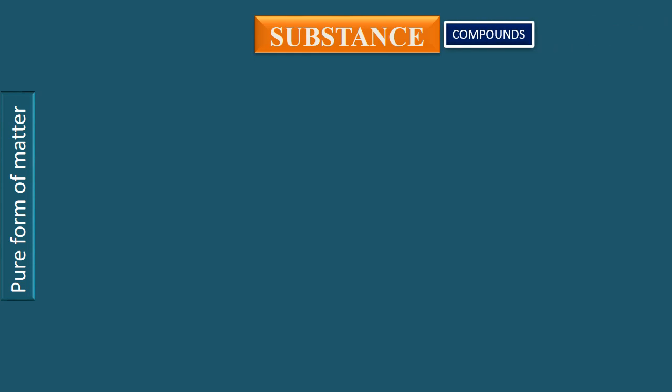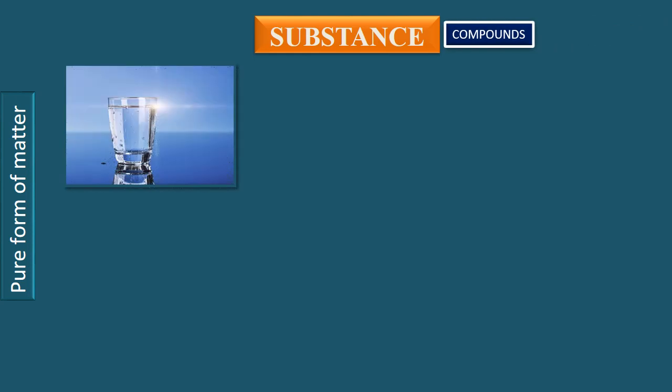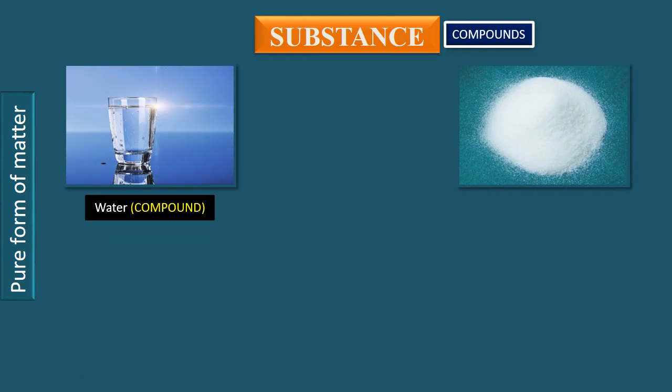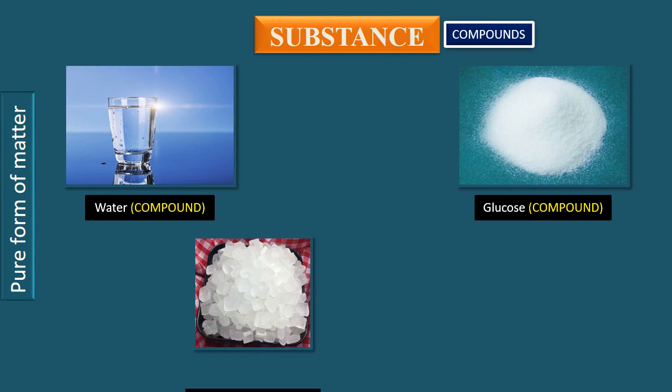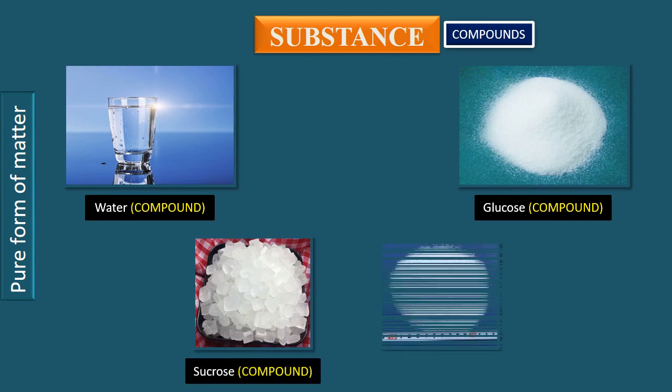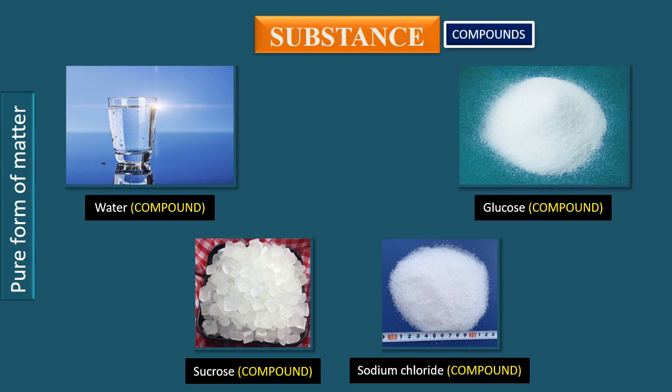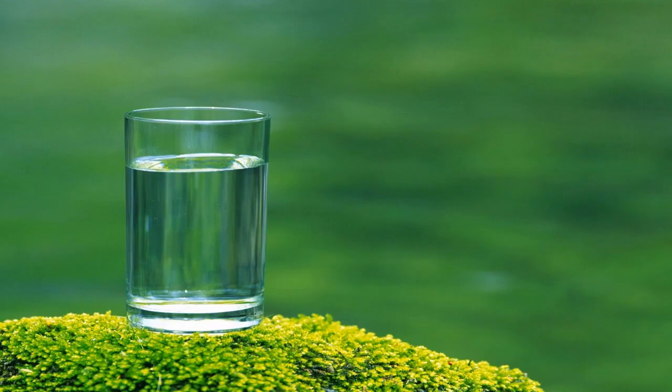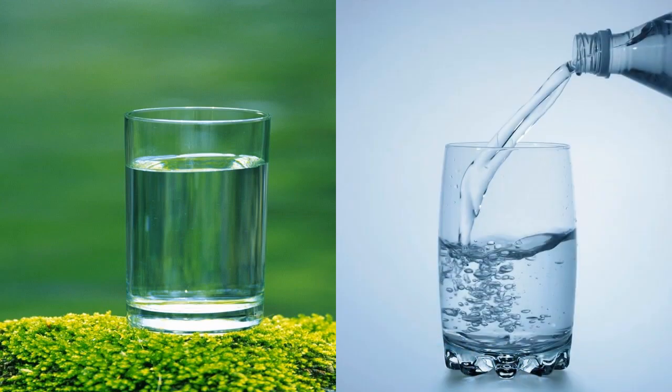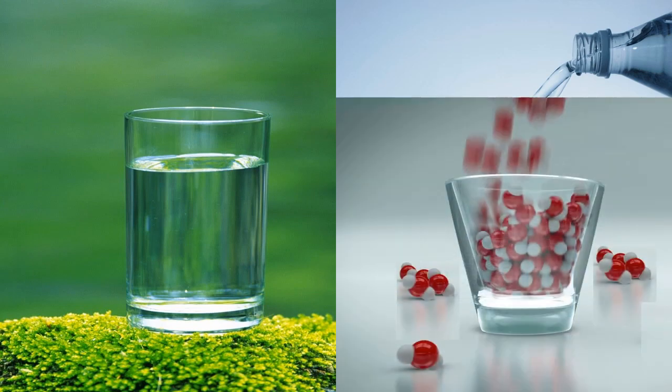Here are some examples of compounds, and they are water, glucose, sucrose, which is common sugar, and sodium chloride, which is common salt. This is pure water, the most common compound on earth, although it is rarely found in pure state. When you add pure water from a bottle into a glass, you are actually pouring H2O molecules only.